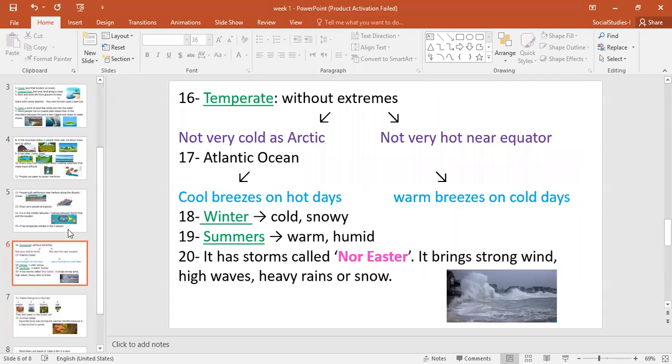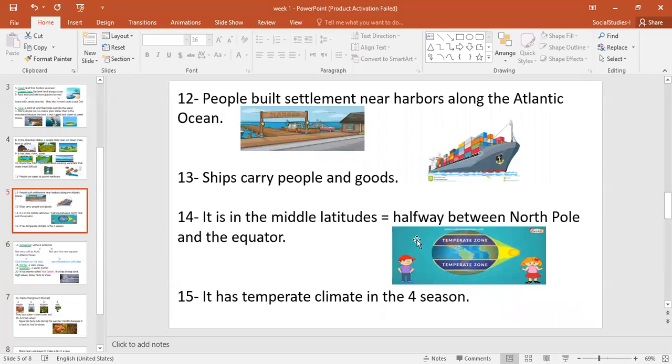Let's move to the next point. Number 14. Here, I'm speaking about the weather of the East. Okay, let's check this picture, guys. Here is the Earth, and in the middle of the Earth is the equator. The sunlight is direct here on the equator area, and here is America. America is located here, in the northern Western hemisphere. As you can see, America has a temperate climate, or it's in the temperate zone.